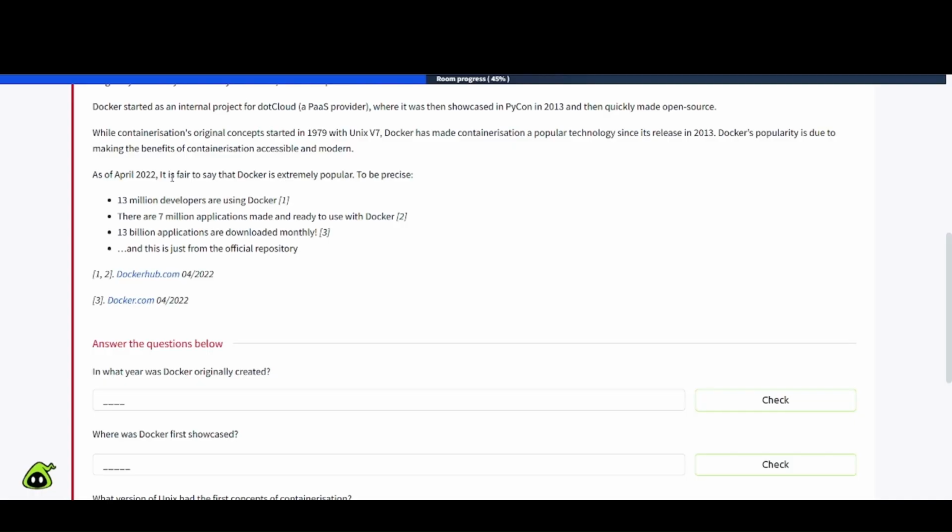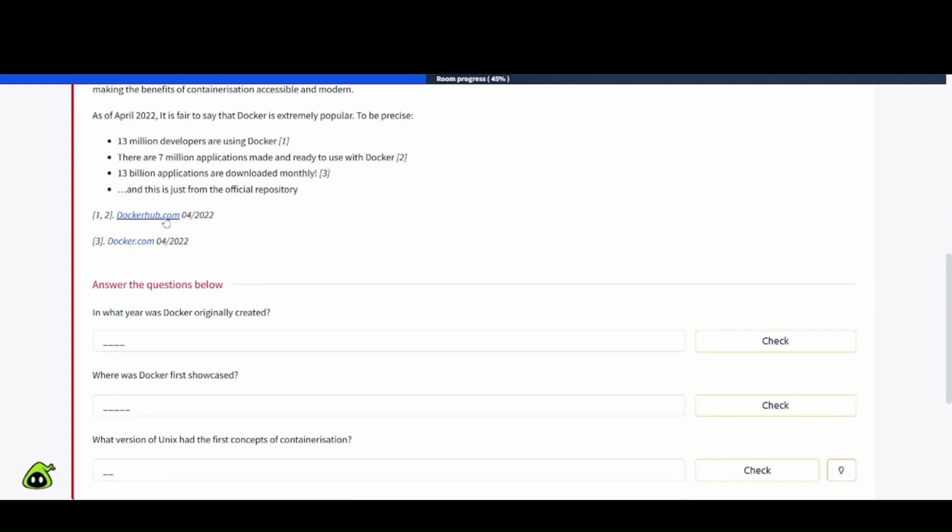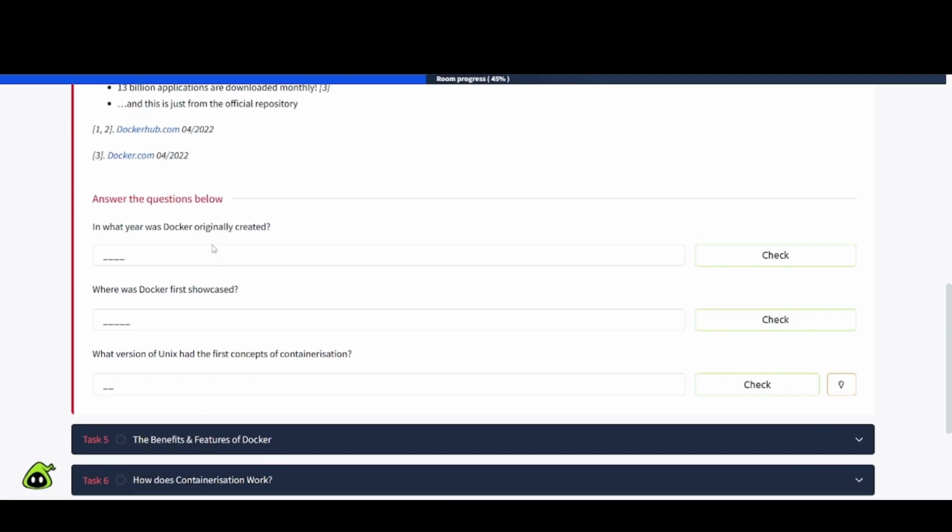As of April 2022, it is fair to say that Docker is extremely popular. To be precise, 13 million developers are using Docker. There are 7 million applications made and ready to use with Docker. 13 billion applications are downloaded monthly, and this is just from the official repository. So there's dockerhub.com, there's docker.com if you want to check out those sources there.